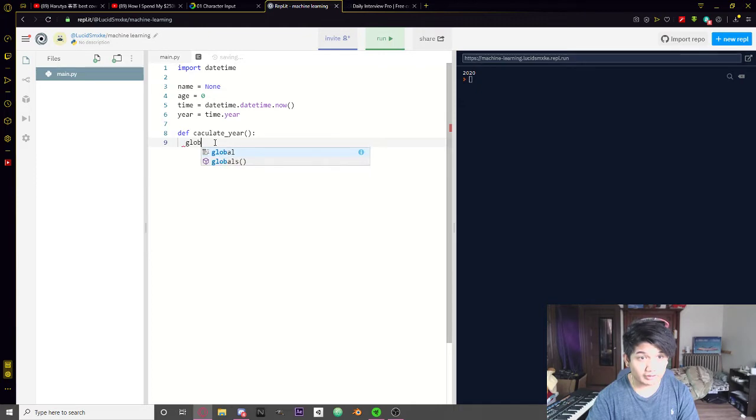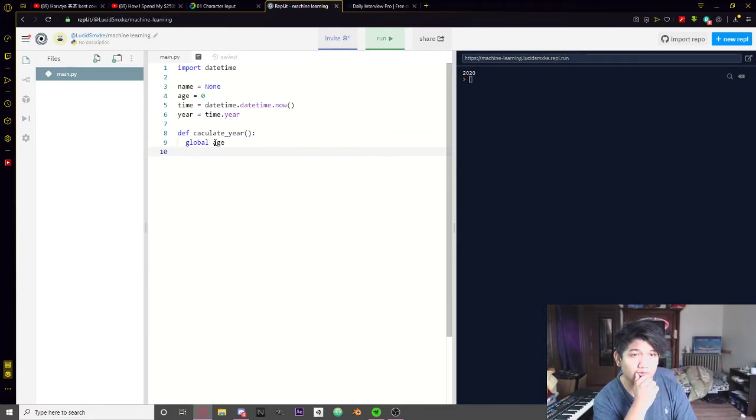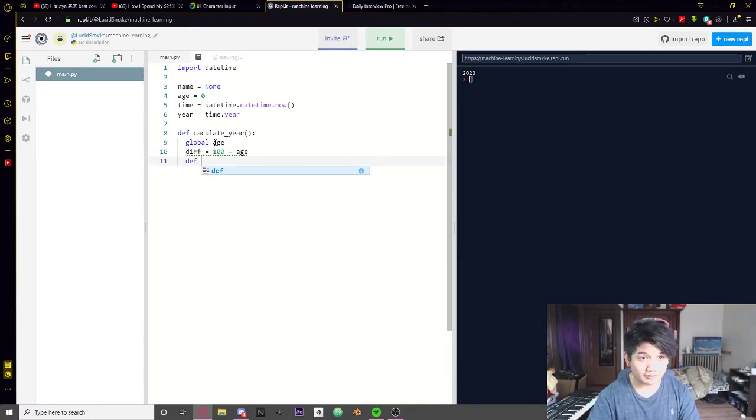So we're just gonna delete that real quick, and then next we're gonna do the calculate year. I'm gonna grab the global age, and then we're gonna make a difference. We're going to do 100 minus the person's age, so we can add that difference onto the current year so that we can figure out what year they will be 100. So I'm going to name the variable diff, and that's going to be 100 minus the age. Hit enter, and we're going to define another function. We're going to do get year.